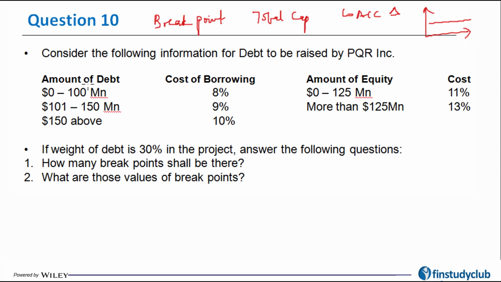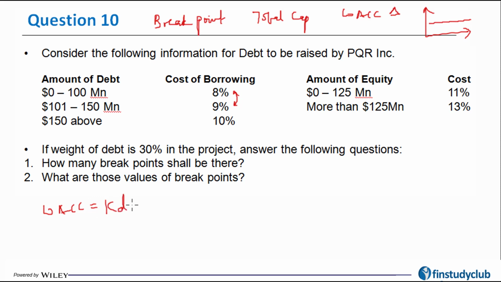But if you look at this schedule here, if you borrow the debt from 0 to 100 million, then the cost of borrowing is coming out to be 8%. But if you raise the amount of debt, the same banker is going to give you a loan at a higher rate, so on and so forth. And the same is happening with the equity as well. So in a way, my WACC is going to change.